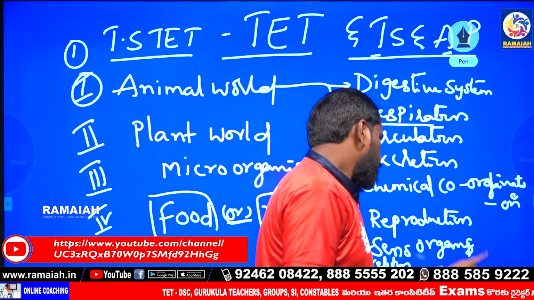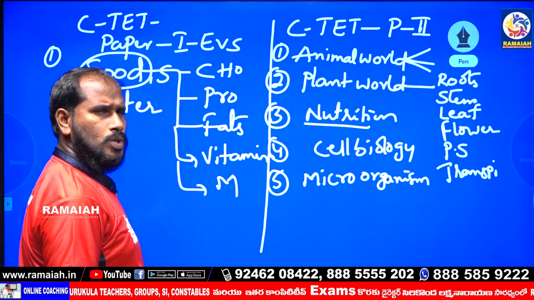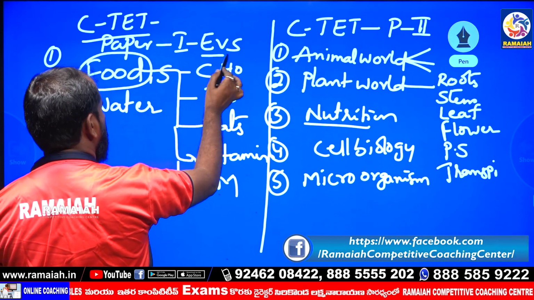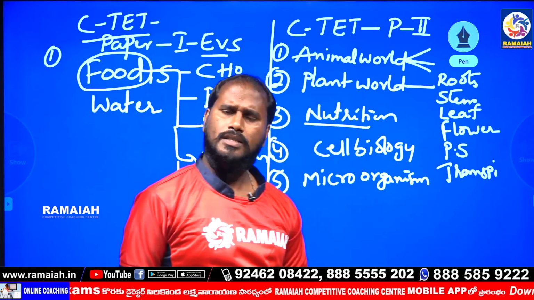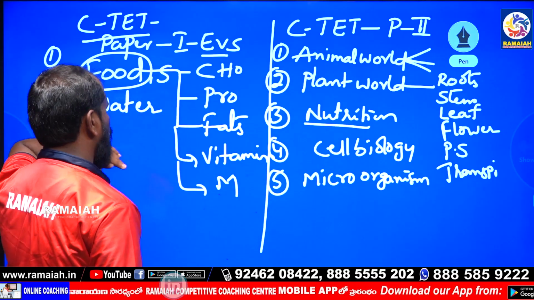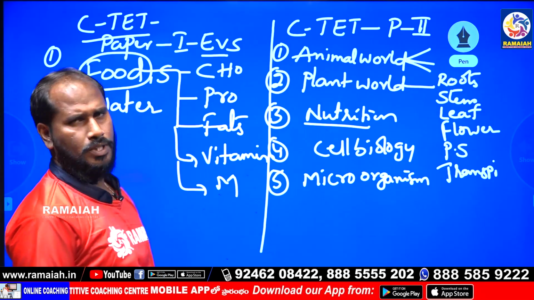Right. CTET. So CTET paper 1 and paper 2 have a common EVS syllabus, covering science and social studies. In science, the topics are carbohydrate, protein, fats, vitamin, and so on, which is a lower-class, low-level syllabus.